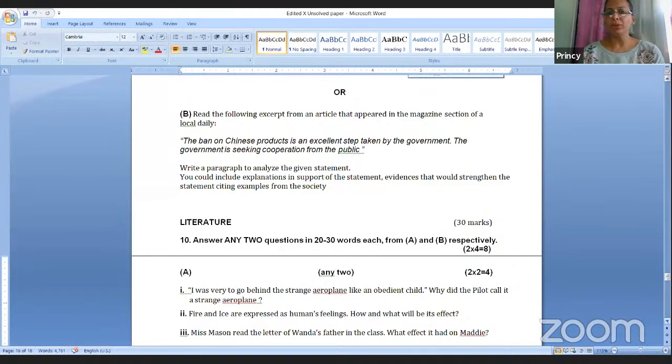So you have to analyze that headline or that statement. You have to analyze and then sum up your analysis in the form of a paragraph. You have to write the paragraph only on the basis of that headline or the statement that is given to you.